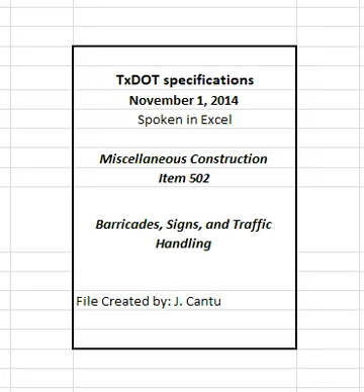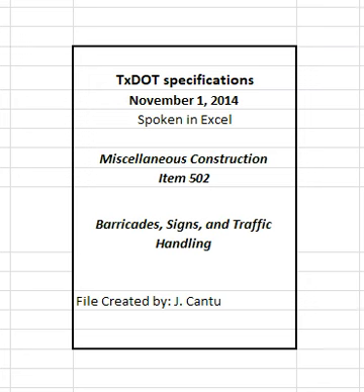4. Payment. 4.1 Barricades, signs, and traffic handling. Except for contracts with call-out work and work orders, the work performed and materials furnished in accordance with this item and measured as provided under measurement will be paid for at the unit price bid for barricades, signs, and traffic handling. This price is full compensation for installation, maintenance, adjustments, replacements, removal, materials, equipment, labor, tools, and incidentals.